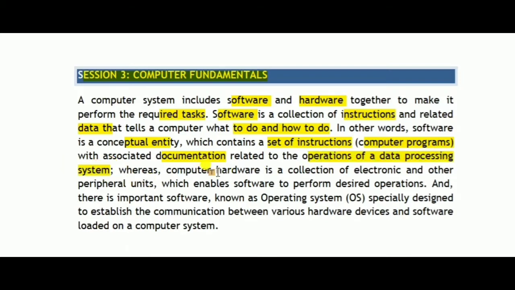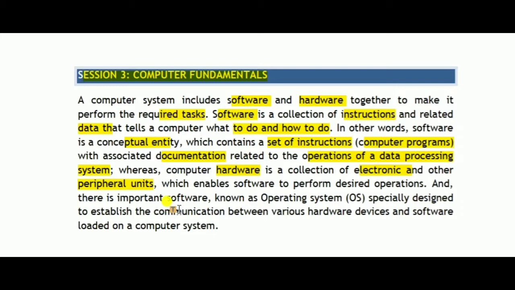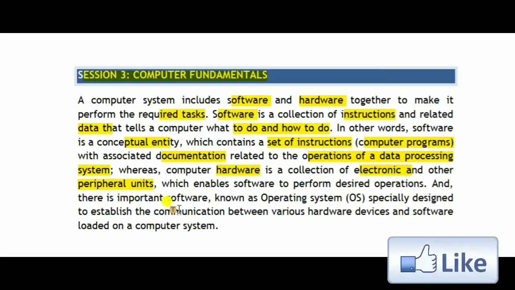Apart from this, if I talk about hardware, then it is a collection of electronic and other peripheral units. It means the things which we can touch are called hardware, like hard disk, mouse and keyboard. The things which are attached to the computer, like keyboard, mouse, web camera, speaker, are called peripheral devices.